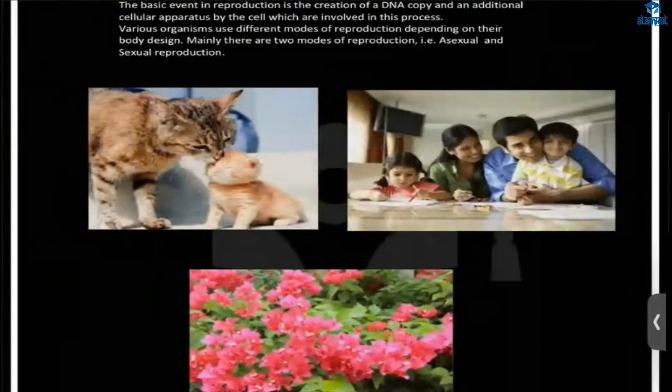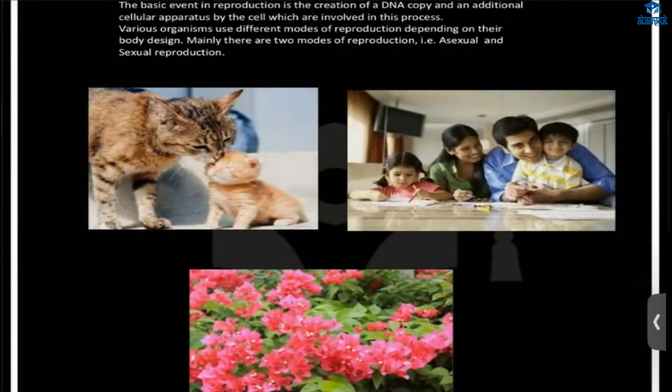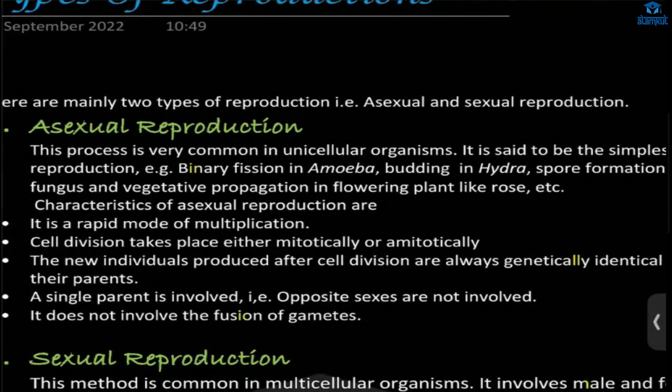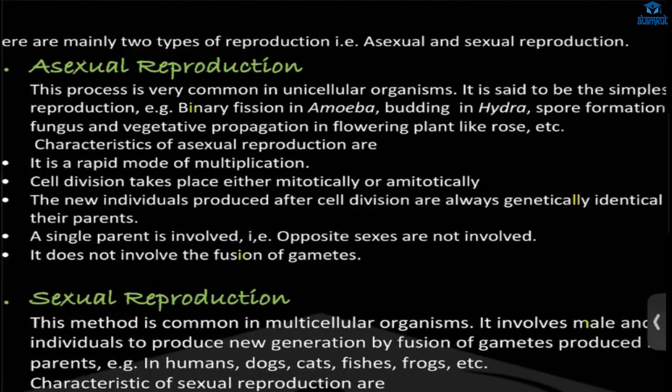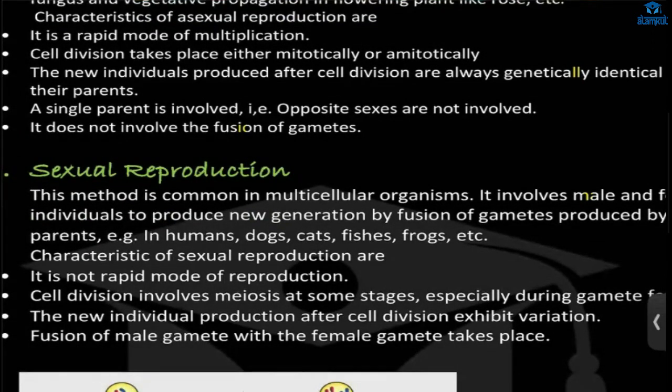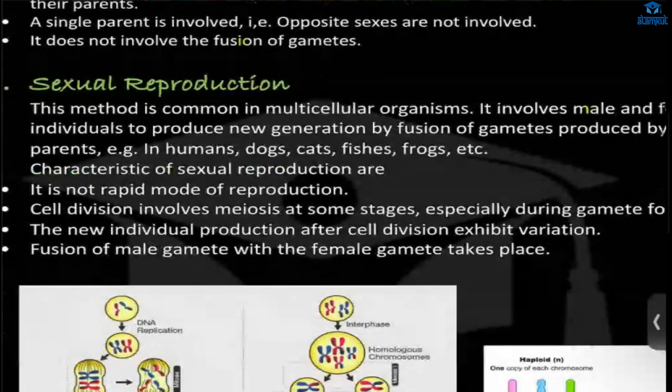There are two modes of reproduction: asexual and sexual reproduction. In asexual reproduction, only a single parent is involved. It is a rapid mode of reproduction and happens quickly. The type of cell division is mitosis, and there is no fusion of gametes. That is very important.